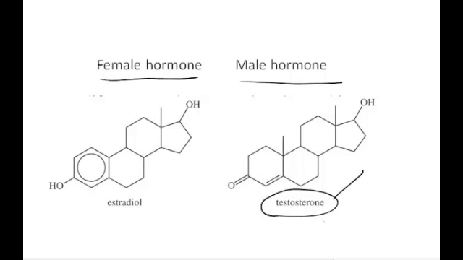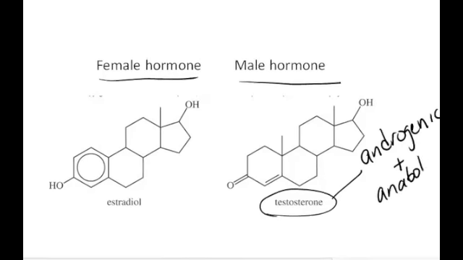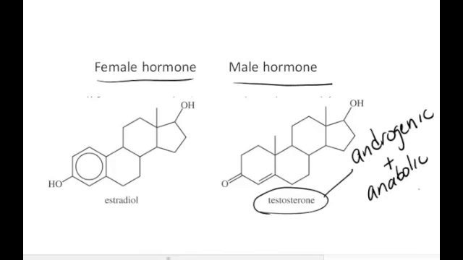So testosterone was responsible for the male secondary sexual characteristics. Testosterone is what we would consider an androgenic hormone, because androgenic effects would be the secondary male sexual characteristics, and it's also an anabolic. An anabolic is to build up, so that it increases bone size and muscle mass and whatnot, and strength.